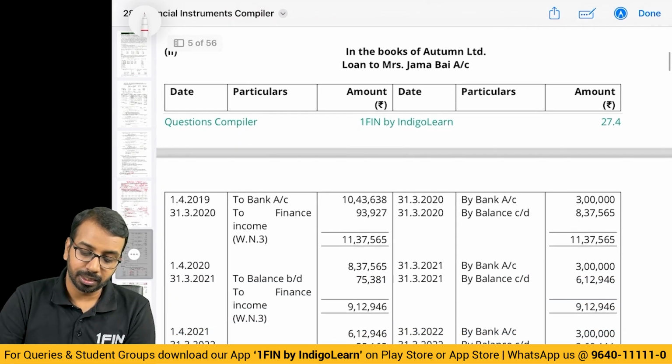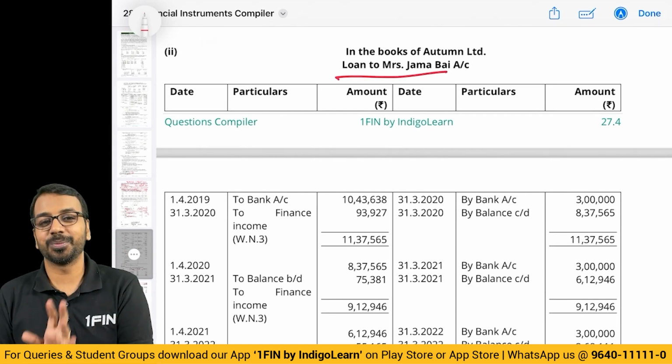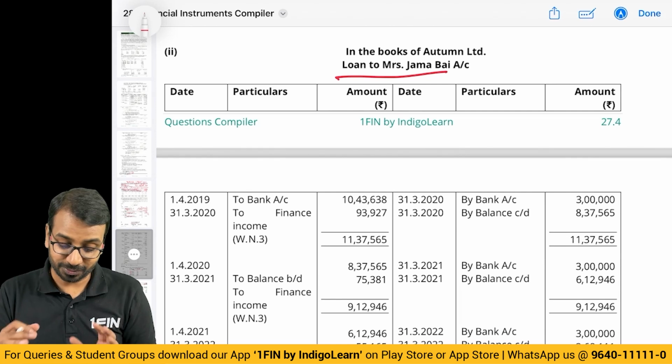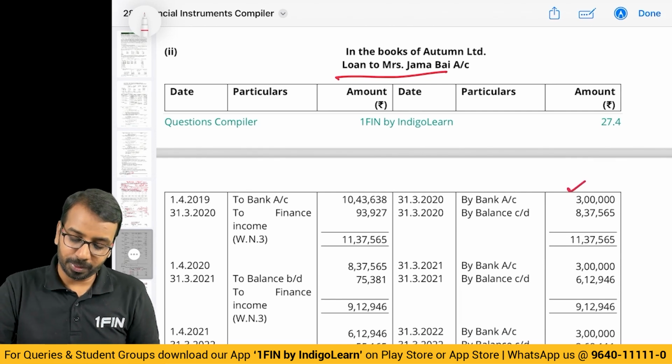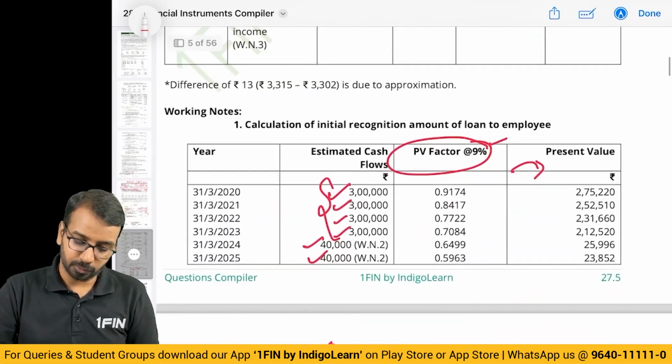Alright. Then they have asked you to prepare the loan account. This is a very simple thing. Don't expect these kinds of simple ledgers in every exam. Okay. So this is very less likely they will ask. Opening balance, amount received, interest charged, closing balance. You will prepare the loan schedule.